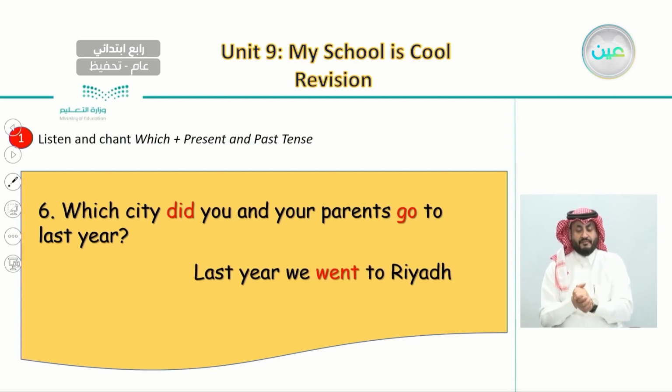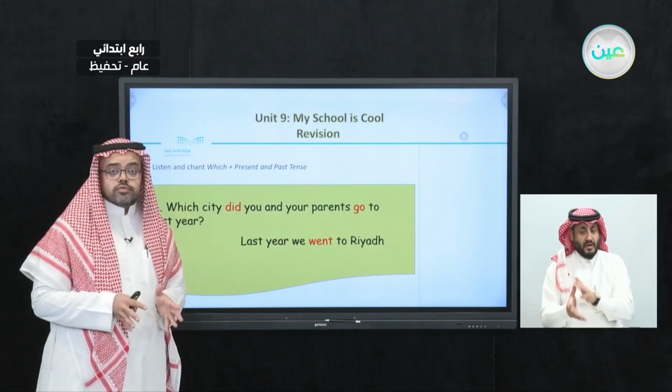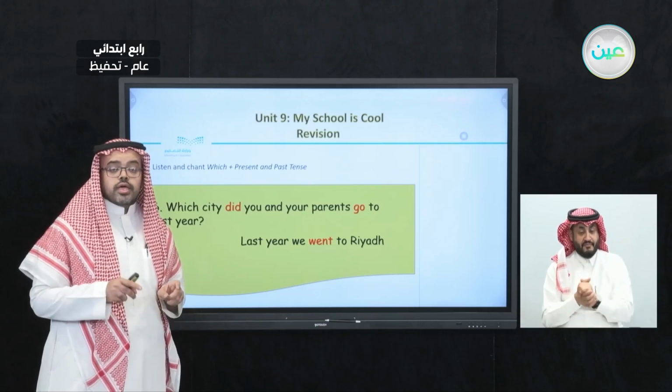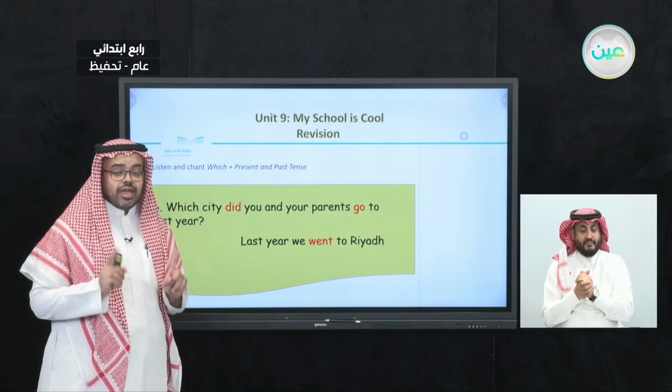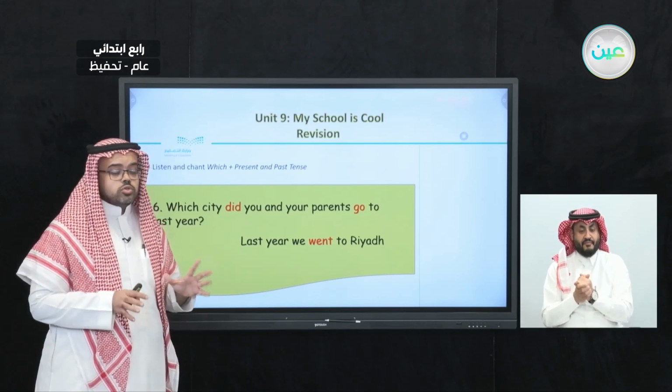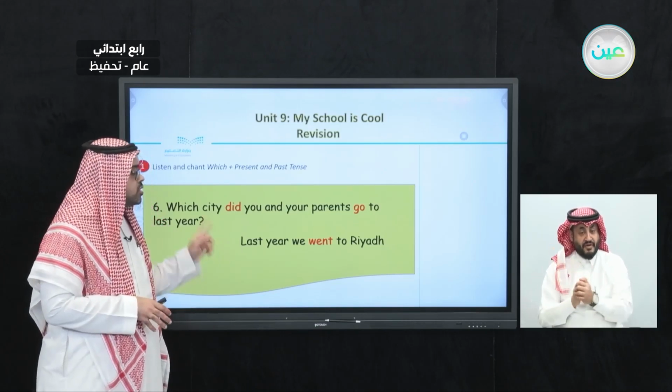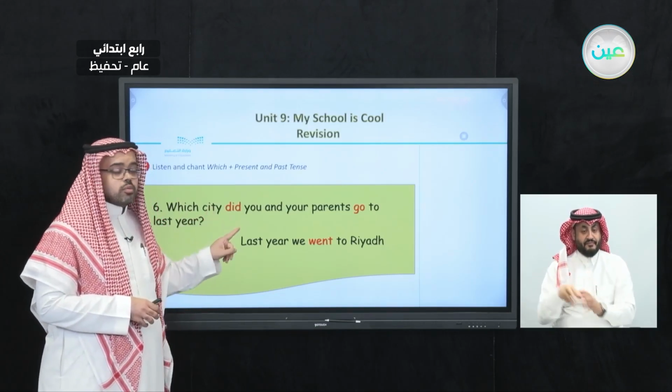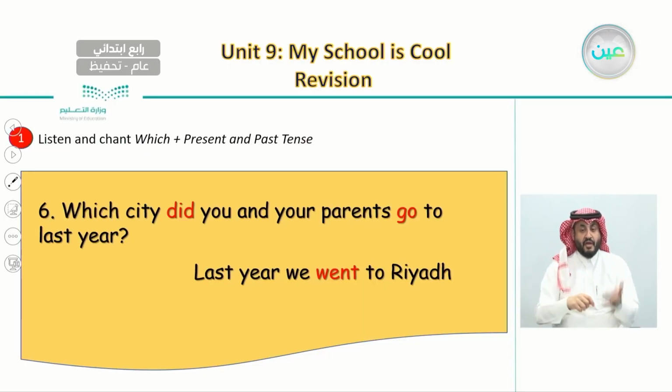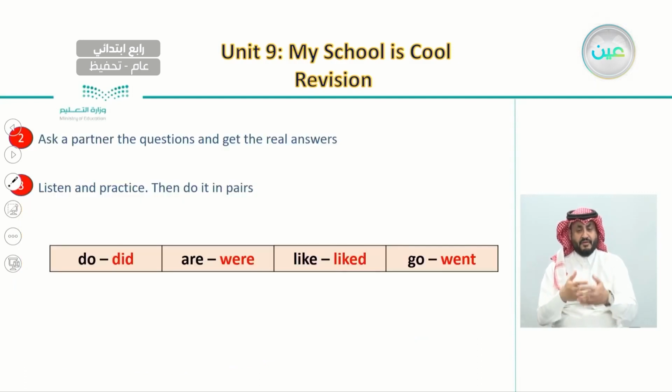So here, if we want to talk about the place we live in this year and also last year, we need to use such questions. But about last year, we need to use did, and also with the answer, we need to use the verb went. So here we have a list of all the verbs that we use.